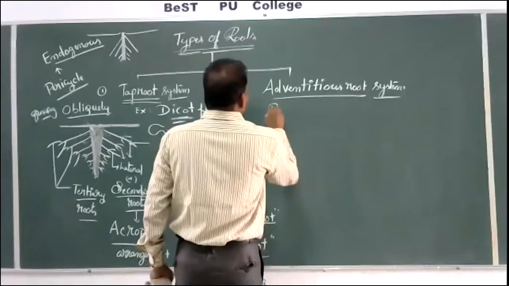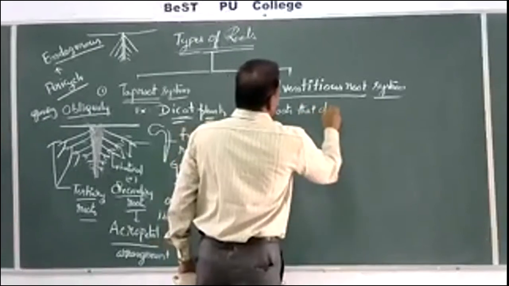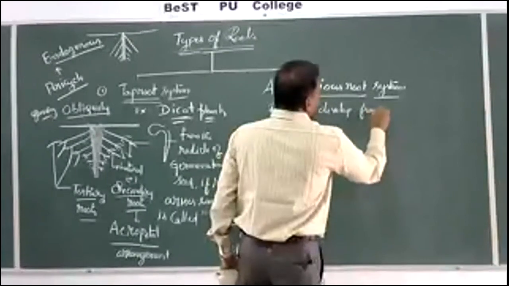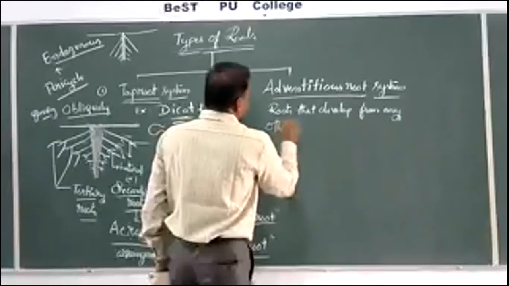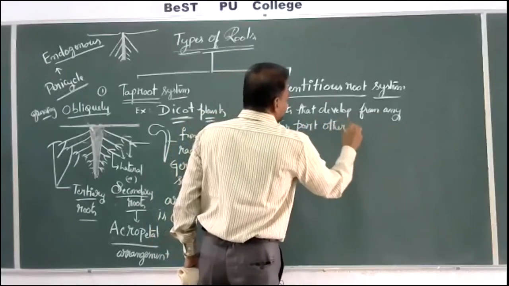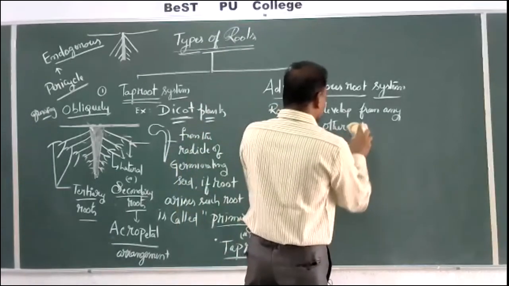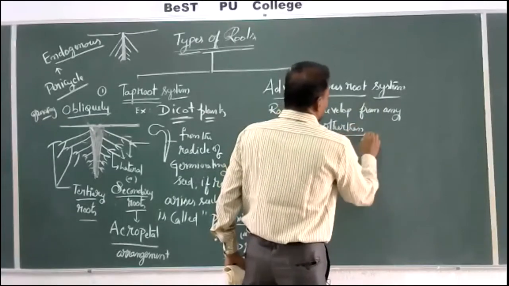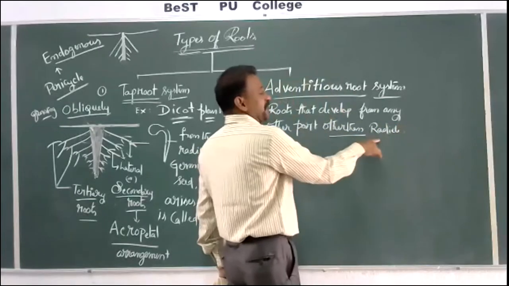But roots that develop from any part other than the radicle, other than here means except the radicle.